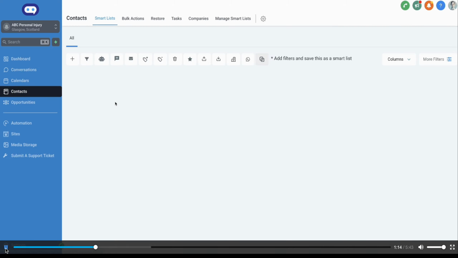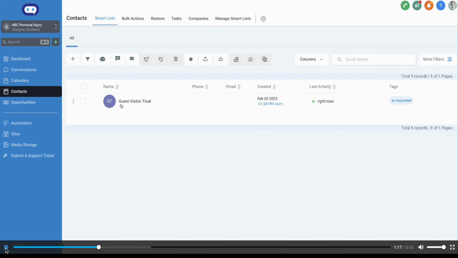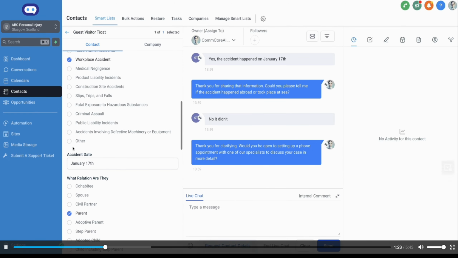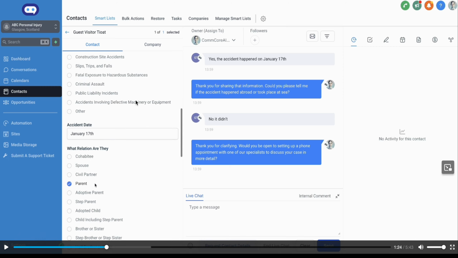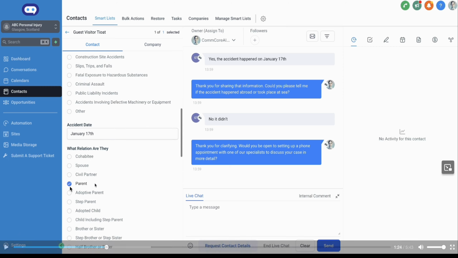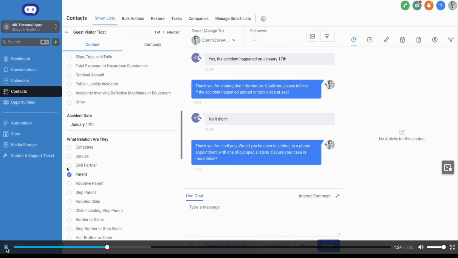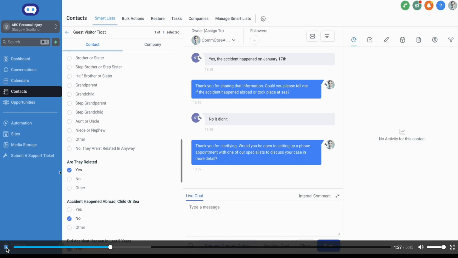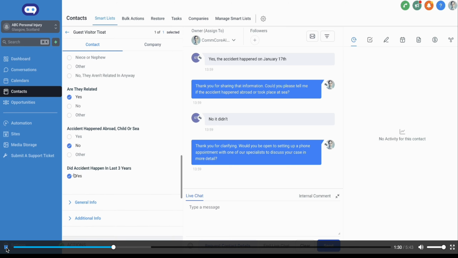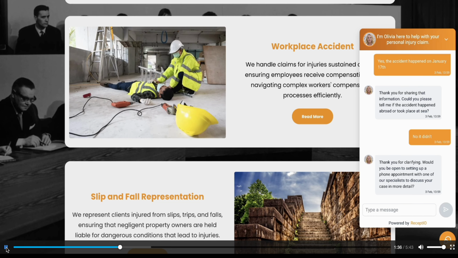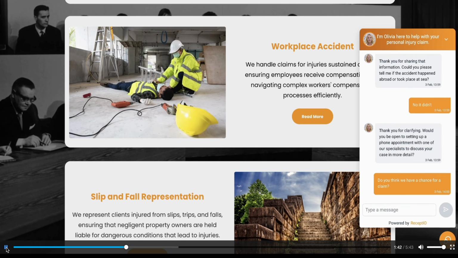No. What we can see now here is that this guest visitor, we still don't have their name. However, what we are doing is picking out of the conversation relevant pieces of information that allow us to determine where the accident happened, who the person is and their relationship to the injured party as they're going through the conversation, and further down that they're related, and some other questions that have been answered within the chat. As you can see, Olivia is now moving on to trying to set up an appointment, and the prospect asks another question.